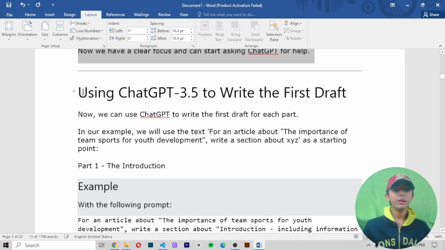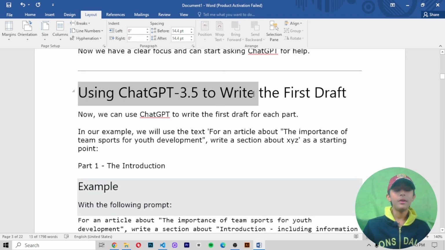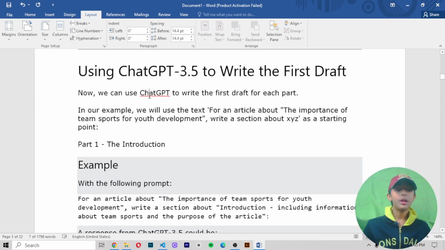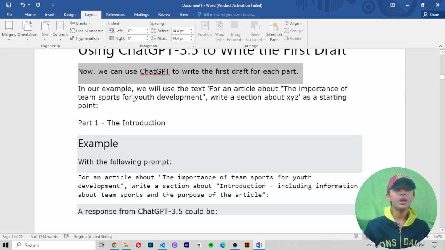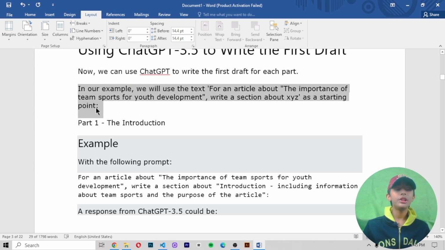Okay, using ChatGPT 3.5 to write the first draft. Now we can use ChatGPT to write the first draft for each part. In our example, we will use the text for an article about the importance of team sports for youth development. Write a section about XYZ as a starting point.